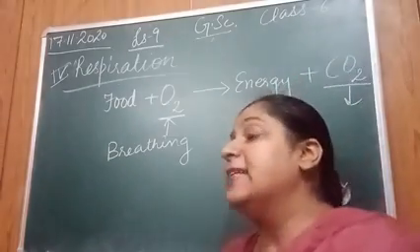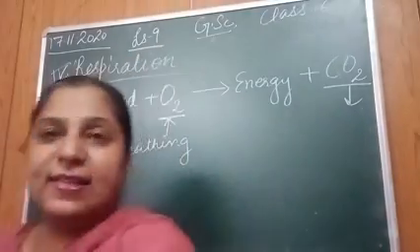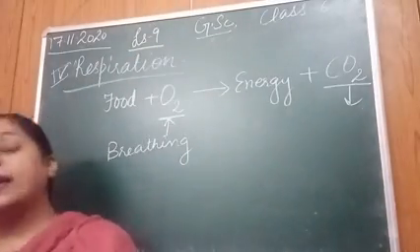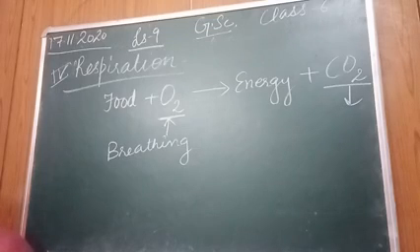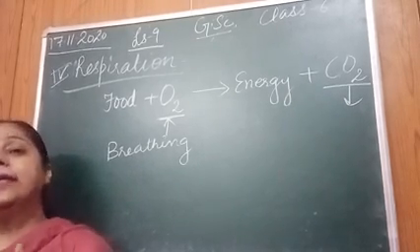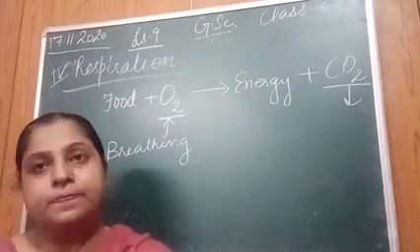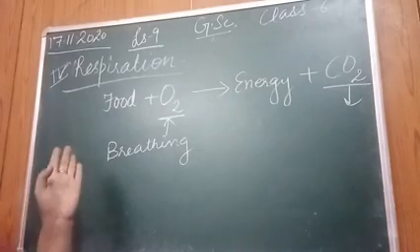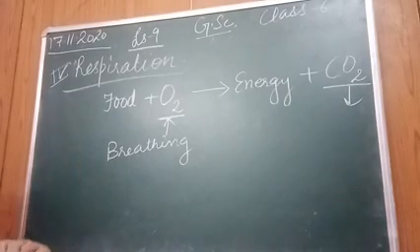In some organisms, gills are involved in this process. In some organisms, like in case of earthworm, they have the moist skin to breathe. Then the frogs, they breathe through moist skin when they are in water, and when they are on land, they breathe through lungs. Right? This is about respiration.